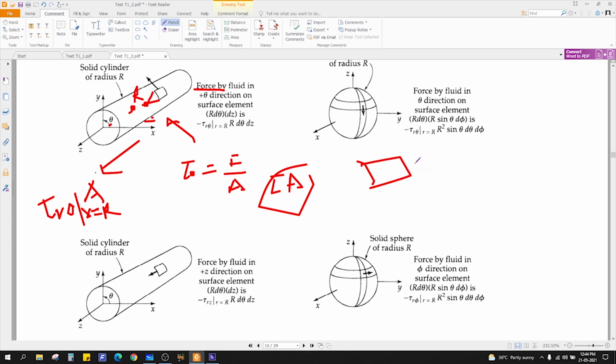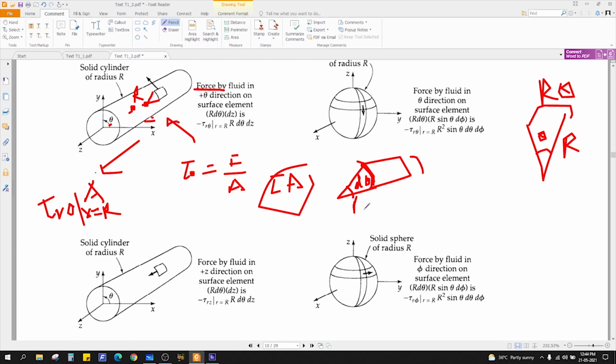This kind of parallelogram or rectangle. What is this length? From arc formula, if this is your radius r, what is arc length? R theta, right? In this case we have taken a small element, so this is nothing but d theta.